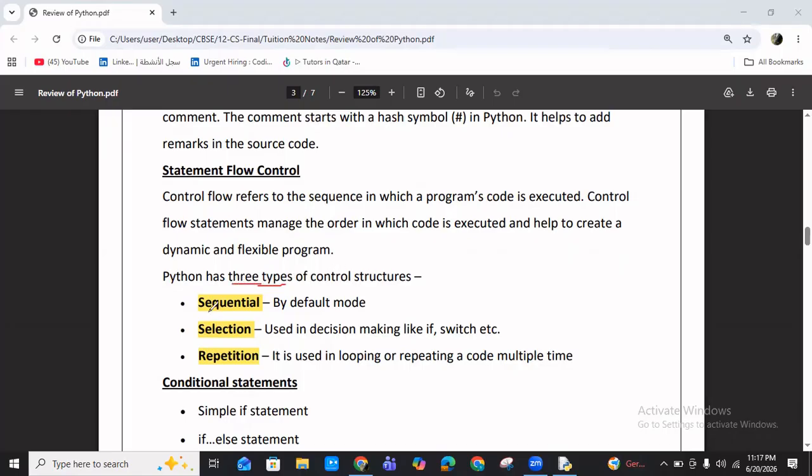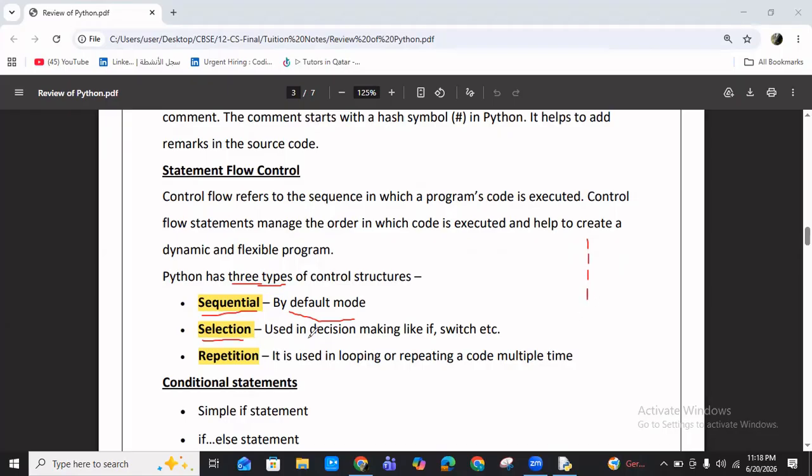Python has mainly three types of control structures. The first one is sequential. Sequential is the default mode. Sequential means one by one, top to bottom. The first statement will execute, then we go for the second statement, then the third statement, then the fourth statement, etc.